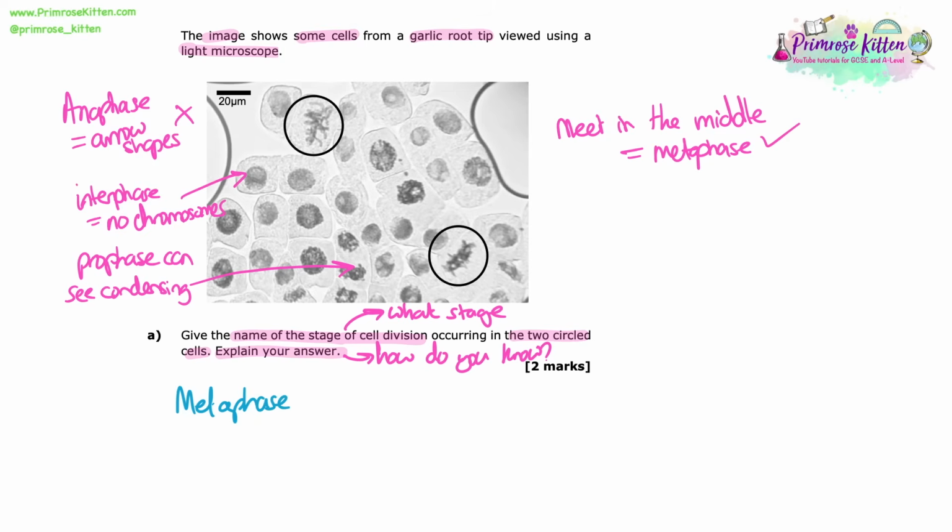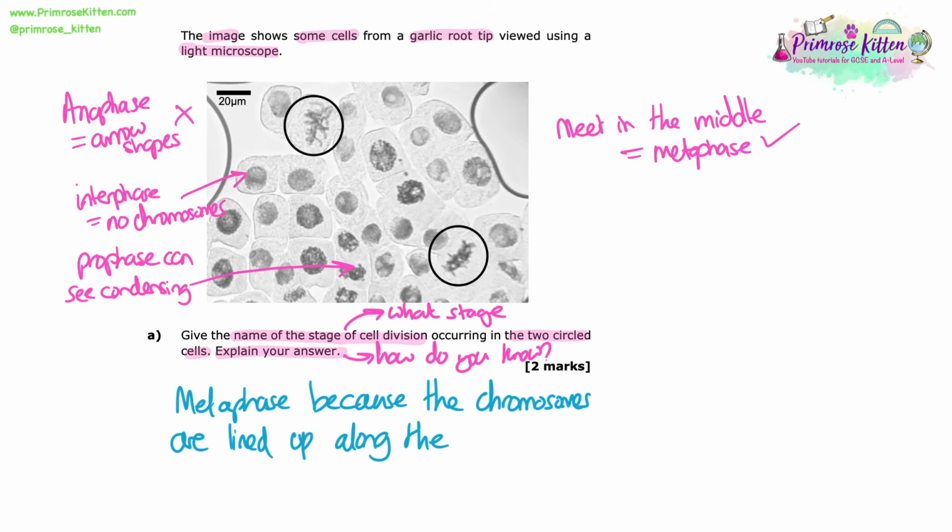It's very rare that you would get telophase as a question because it's hard to tell when that's happening. So it is metaphase. They're meeting in the middle, they're all lined up, they're congregating around the equator, so that's how we know. So I'm going to put metaphase as our one mark, and then because the chromosomes are lined up along the equator.